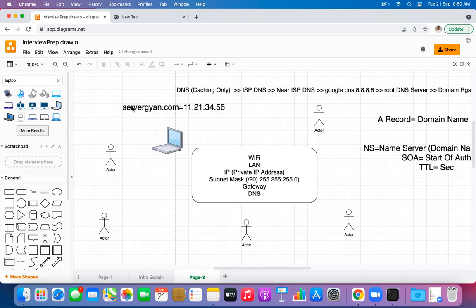Why is it so? Because if a user accesses a website once, definitely the user will get to know about the IP address and the other information of it, right?